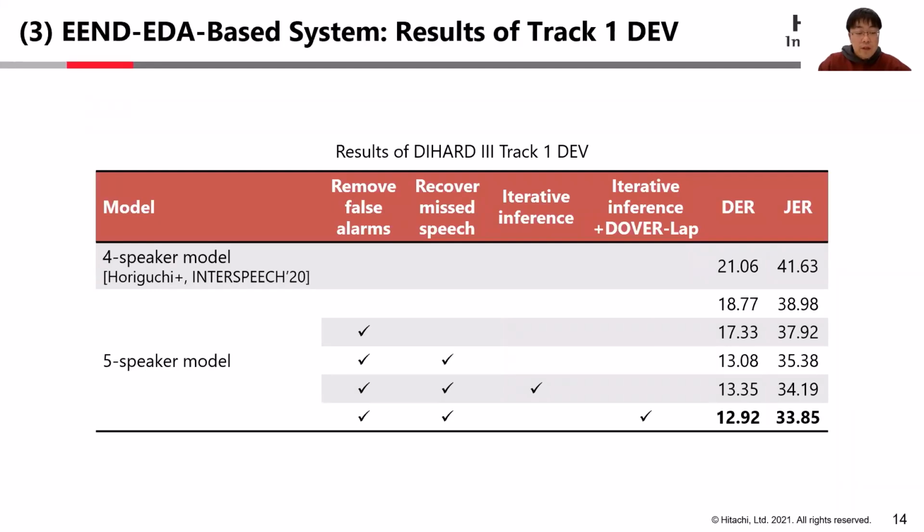Results. Increasing the number of speakers in simulated mixtures, VAD post-processing and iterative inference with overlap successfully improved DERs and JERs. And finally, the best results were 12.92% DER and 33.85% JER.